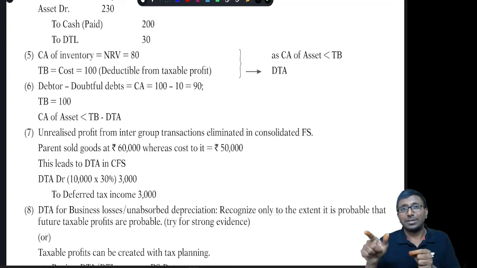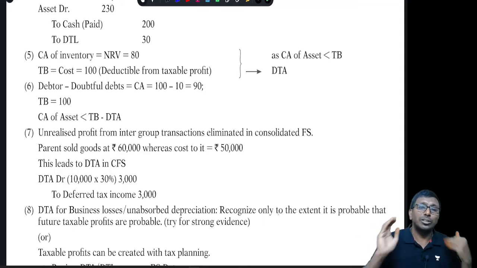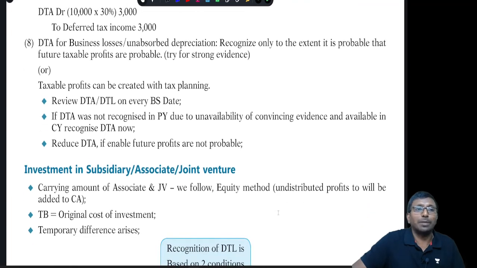But for the income tax department, in the hands of the subsidiary, 100 minus 10 rupees, 90 rupees, is presented in the consolidated financial statements, but for Income Tax Act purposes, only 100 will be considered. That means the carrying amount is lower than the tax base, and it is going to lead to deferred tax asset. Whenever there is unrealized profit, remember the blind rule: it is deferred tax asset.